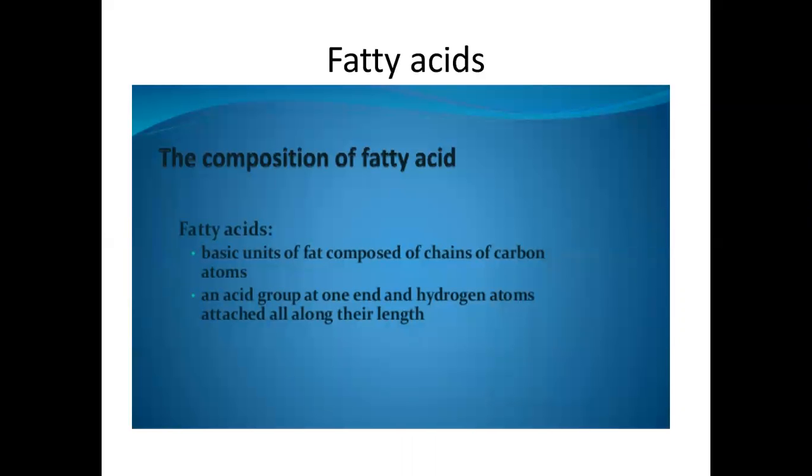Now let us understand what fatty acids are. Fatty acids are basic units of lipids. These fatty acids have a long hydrocarbon chain, and at the end it will have a carboxylic acid group.